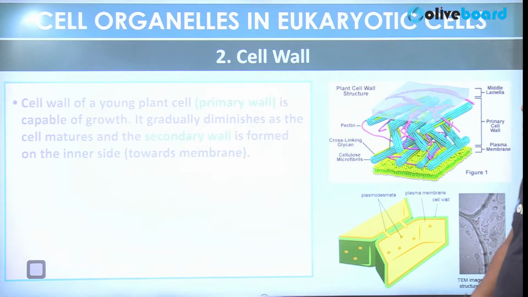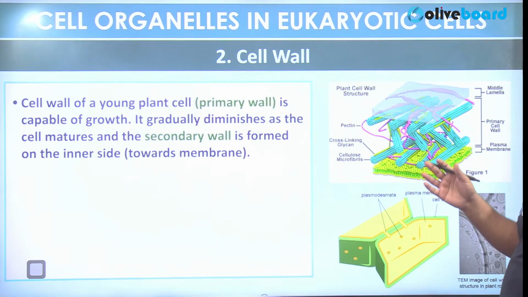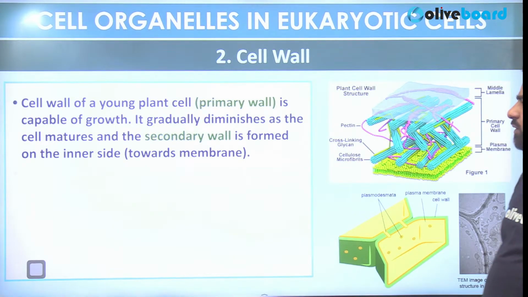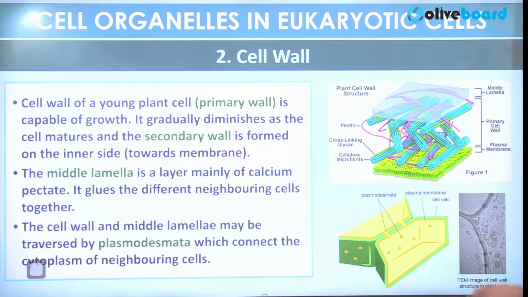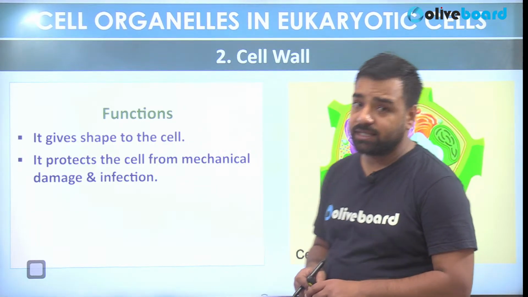So the cell wall of a young plant cell is capable of growth, so it gradually diminishes as the cell matures and a secondary wall is formed on the inner side towards the membrane. Okay, so this part is sufficient. So what is the function of the cell wall? Let's have a look at that.